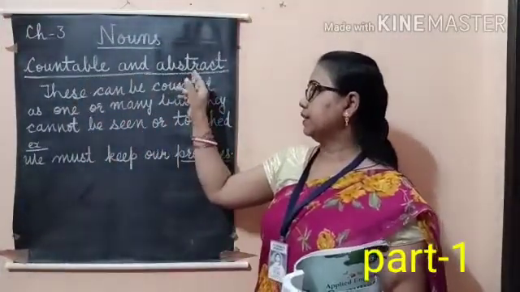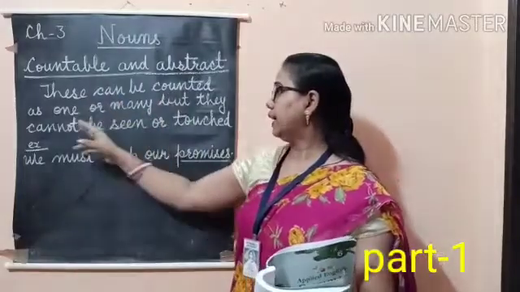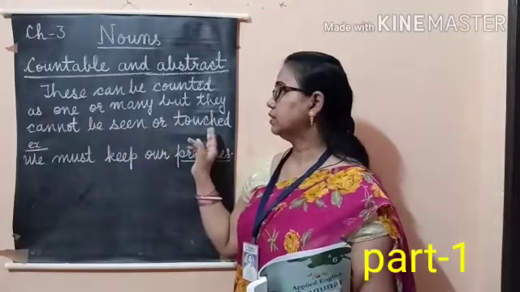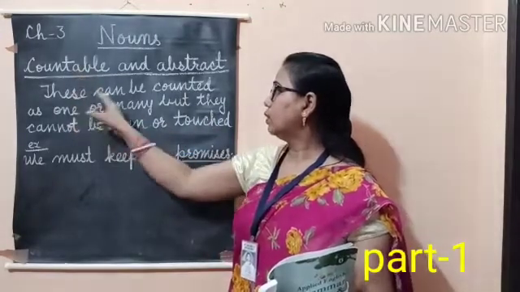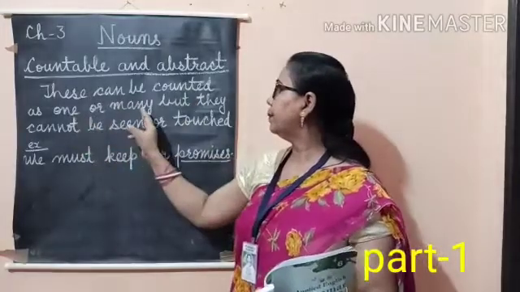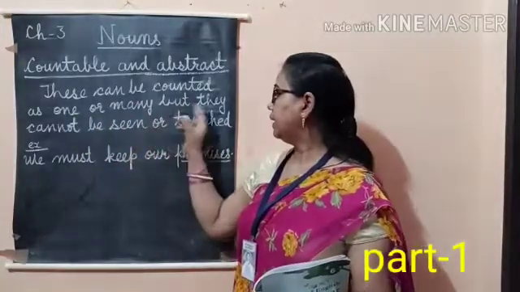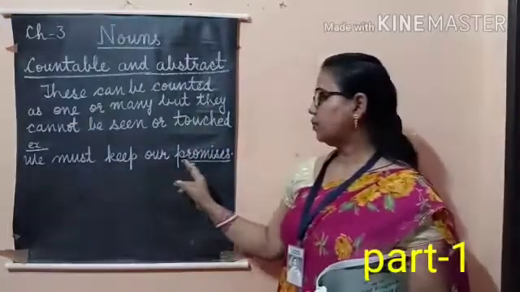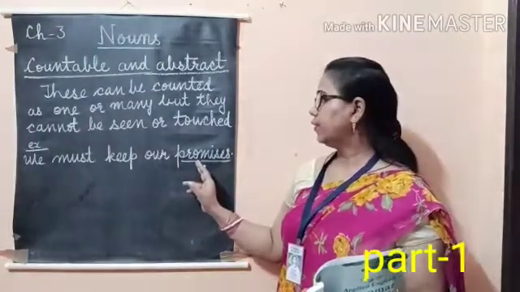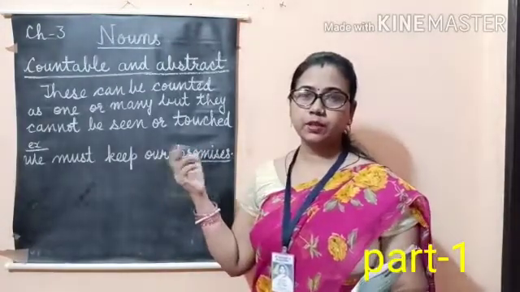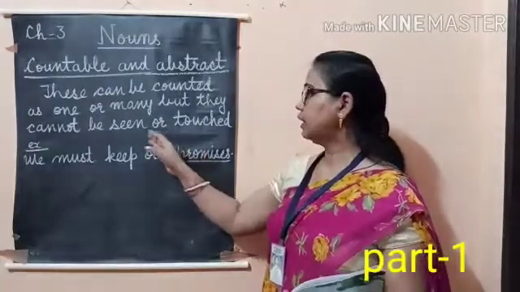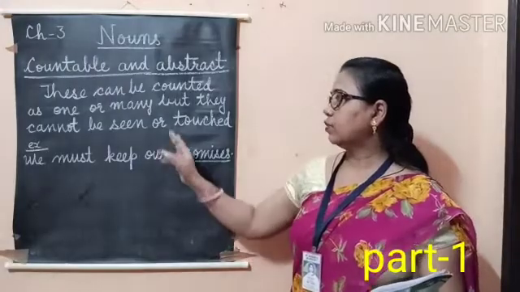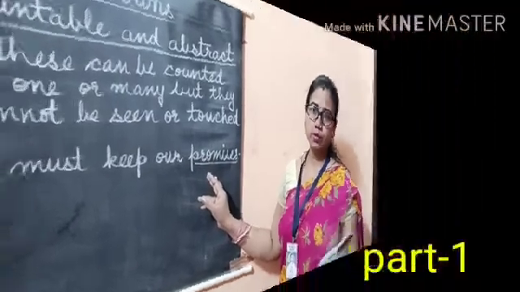Countable and abstract noun. These can be counted as one or many, but they cannot be seen or touched. Because they are countable, they can be counted as one or many, but they cannot be seen or touched. Example, we must keep our promises. Promises, we can count 1 promise, 2 promises, 3 promises, but we cannot see or touch it. So promise is a countable and abstract noun.